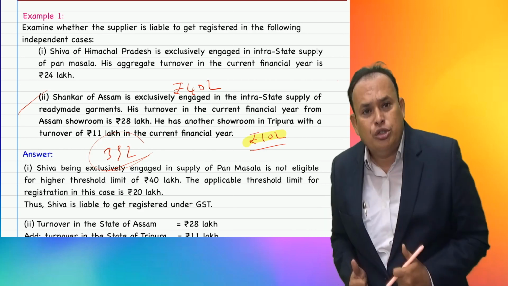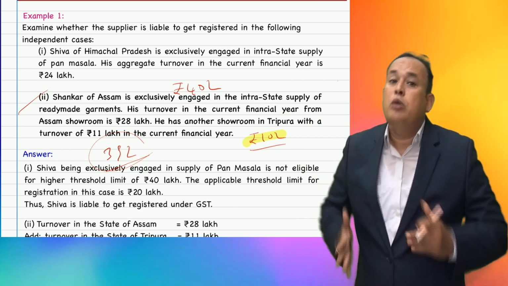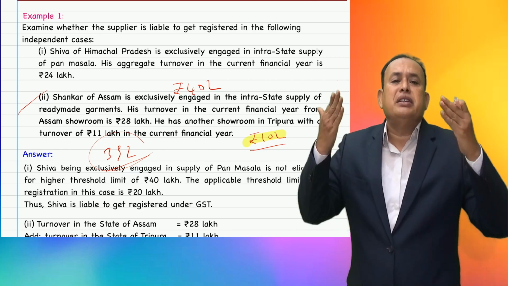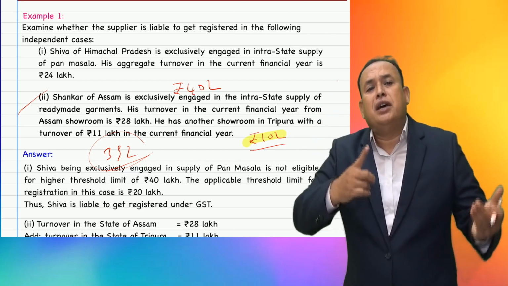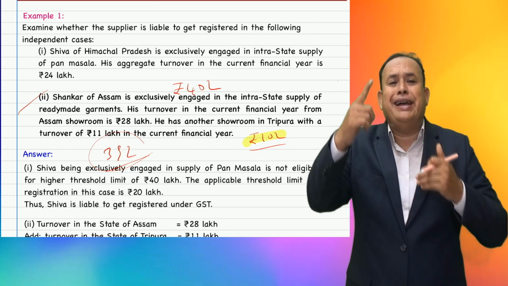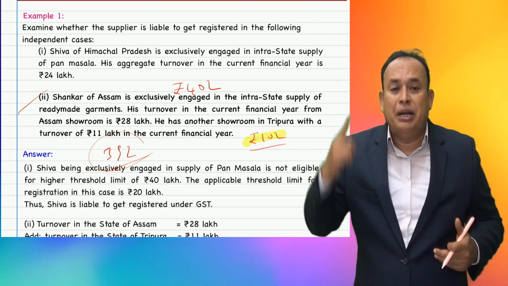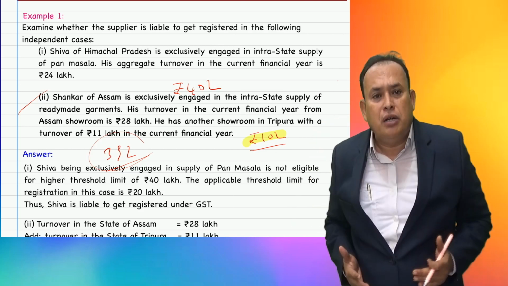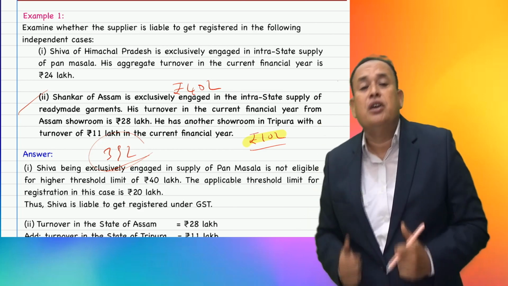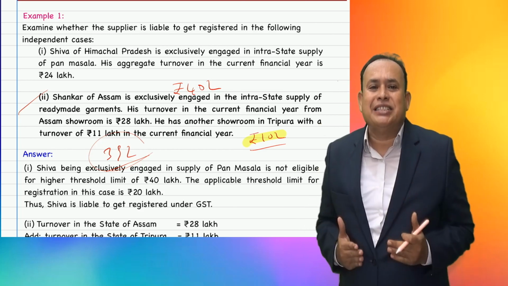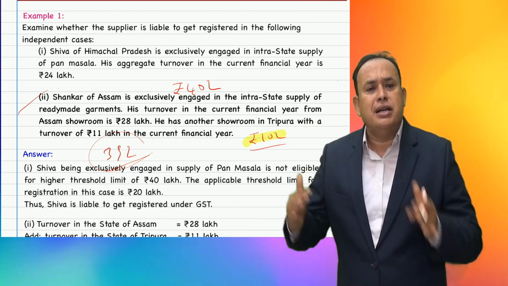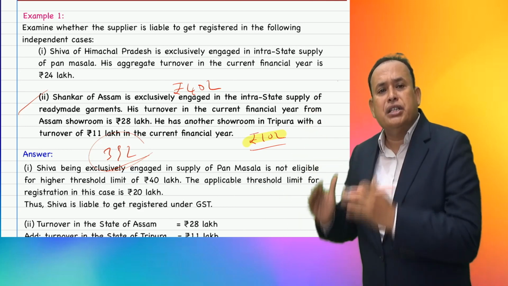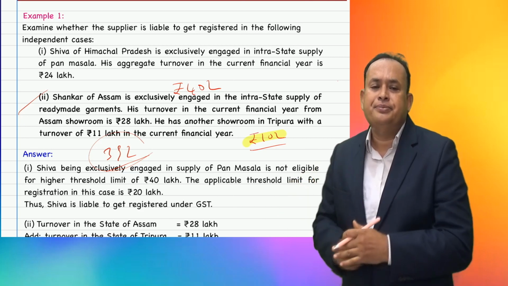Aggregate turnover, how much did you get? 39 lakhs, more than 10 lakhs. Therefore, in the state of Tripura, registration is mandatory for you. In the state of Assam, also mandatory for registration. That means your overall limit is no longer 40 lakhs, it has fallen down to 10 lakhs, which you have already crossed. Therefore, in the state of Tripura and in the state of Assam, registration is mandatory for you.